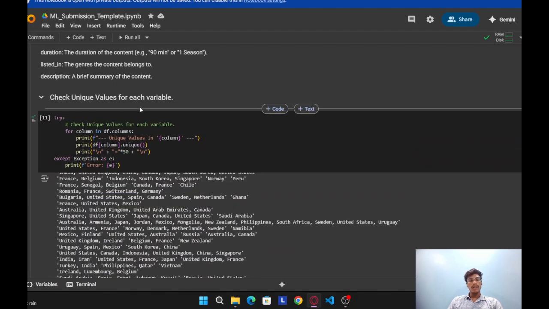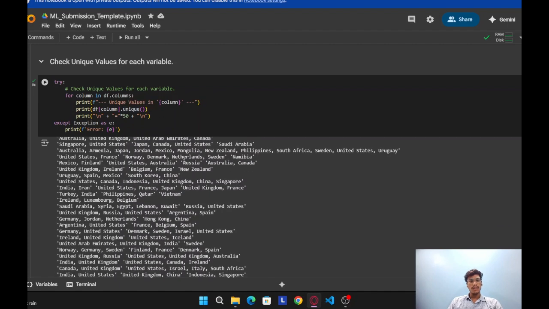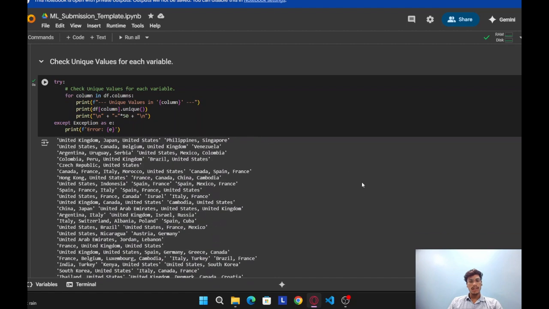Check the unique values for each variable. For checking the unique values, we use the df[column].unique function. Here are the unique values we got in the dataset. You can see here.